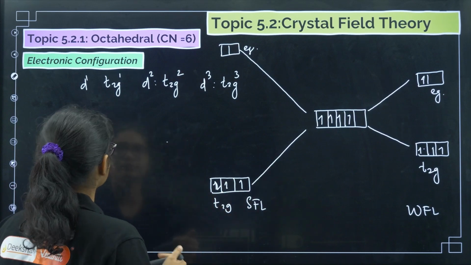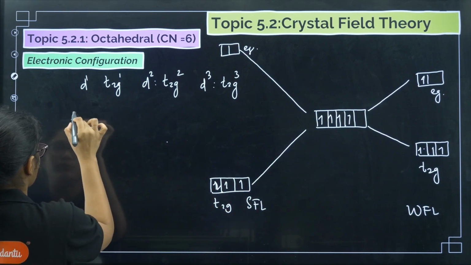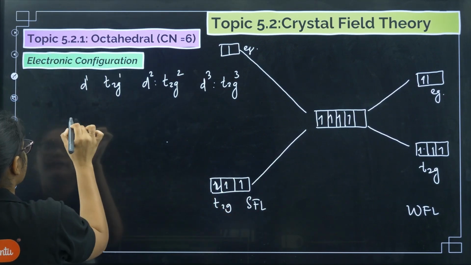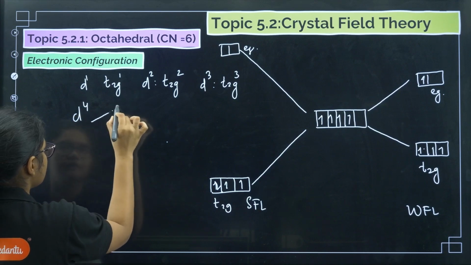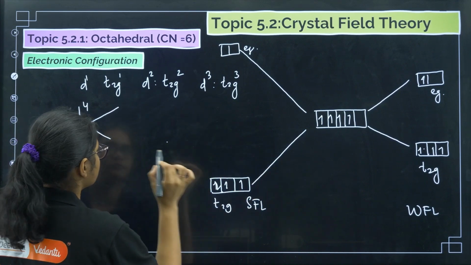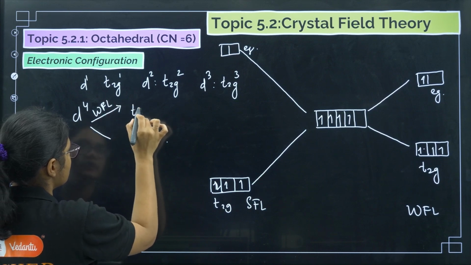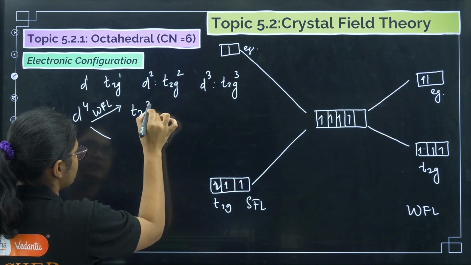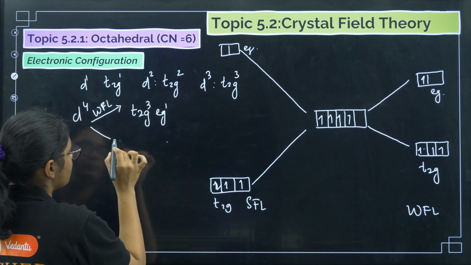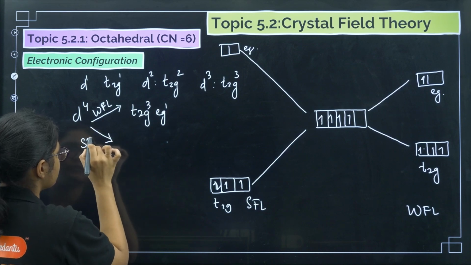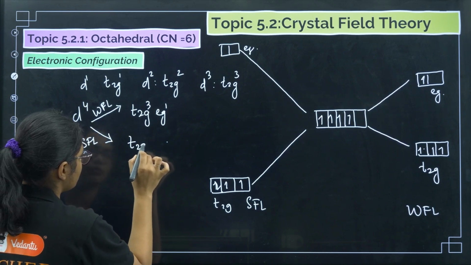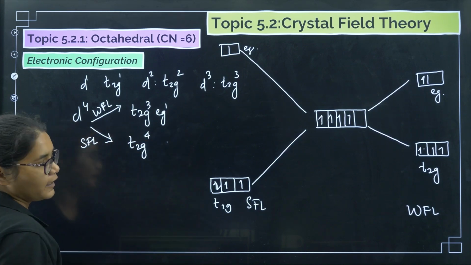Okay, so now for D4, if it is a weak field ligand, then what will be the configuration? It is t2g3 eg1. But if it is a strong field ligand, what will be the configuration? t2g4. Are you getting?